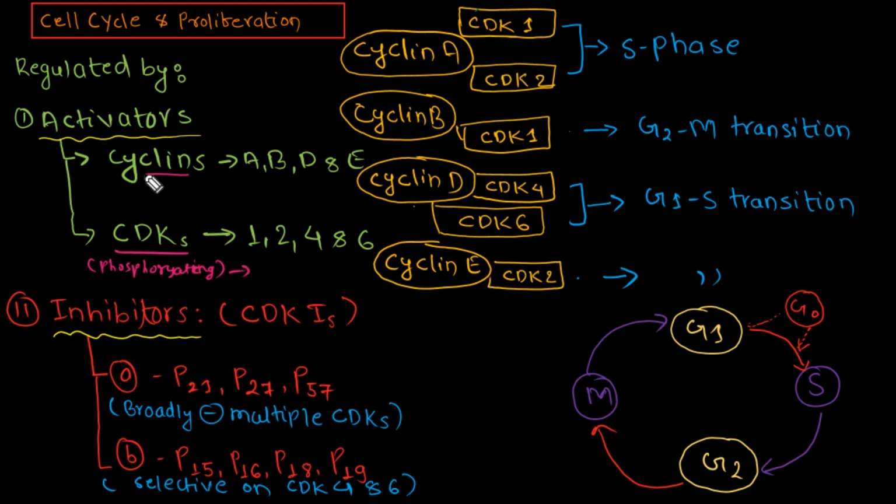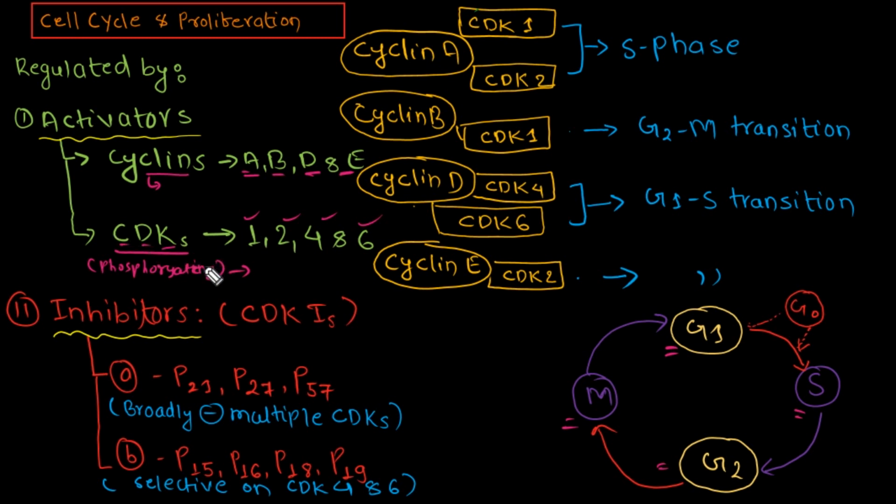Cyclins are proteins which drive cell division. They are of different types, but during the cell cycle we preferentially see cyclins of type A, B, D and E. Then we have the cyclin-dependent kinases. These enzymes associate with cyclins and form complexes at different phases of the cell cycle. The ones clearly visible during the cell cycle are cyclin-dependent kinases 1, 2, 4 and 6. We will call them CDKs.